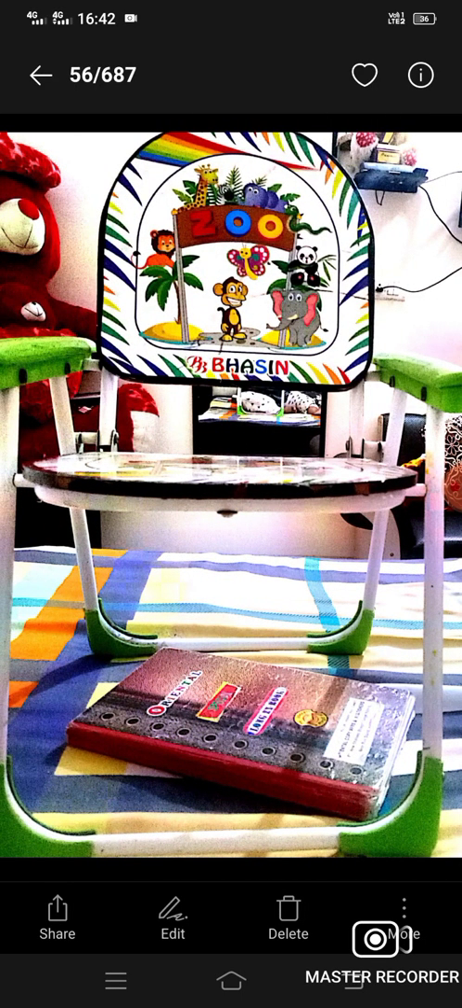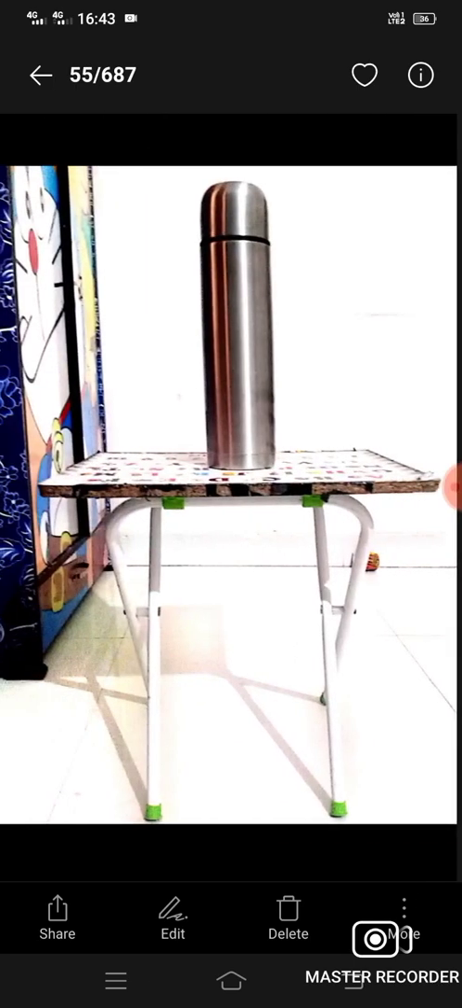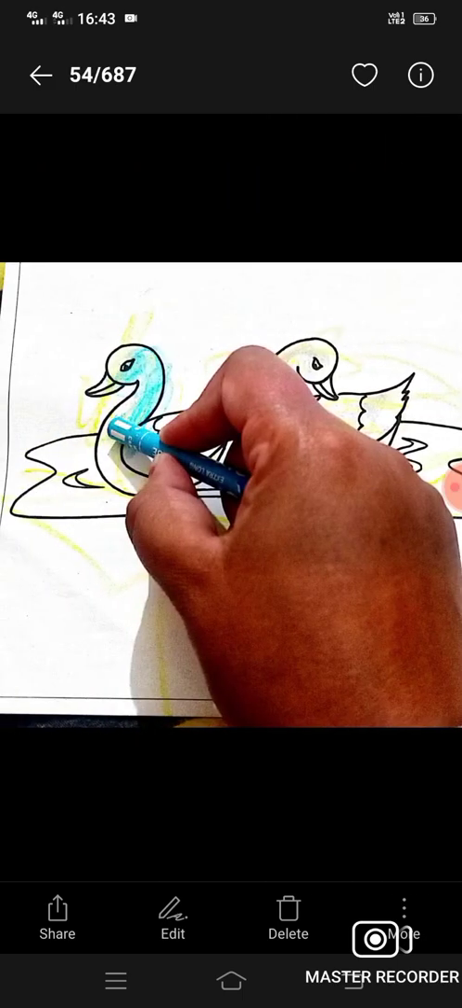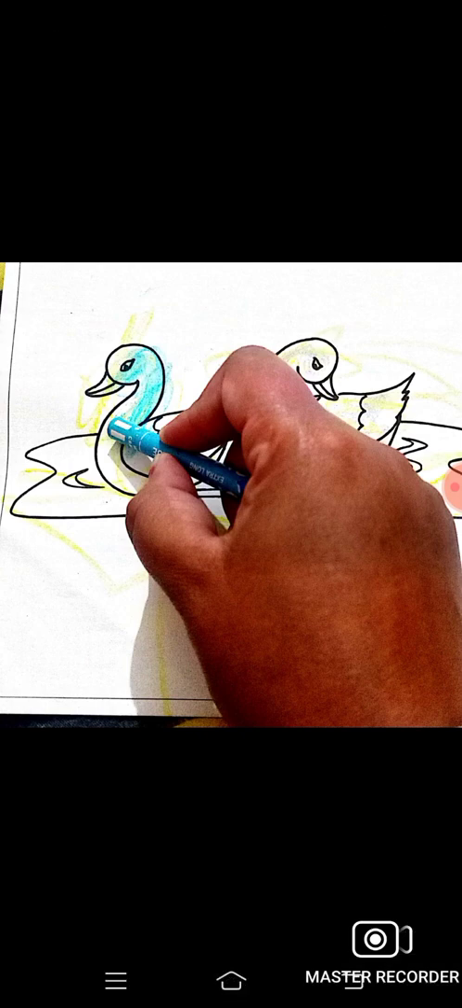The notebook is under the chair. The water bottle is on the table. She draws the picture with crayons. The girl is near the television.